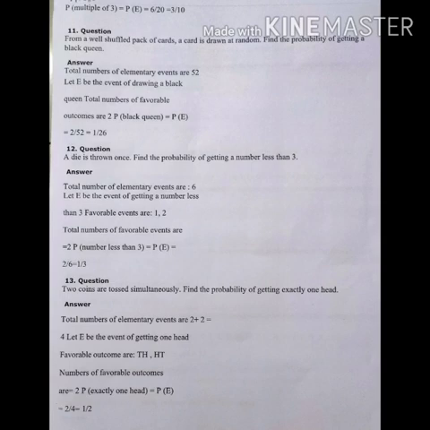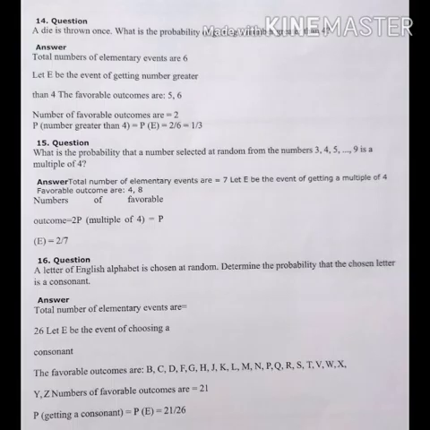Question 13. 2 coins are tossed simultaneously. Find the probability of getting exactly 1 head. So total number of elementary events is, 2 coins means 4 events we get. Let E be the event of getting 1 head. So TH and HT, they are the outcomes. So favorable outcomes are 2. So probability of exactly 1 head is P of E equals 2 upon 4, that is 1 upon 2.